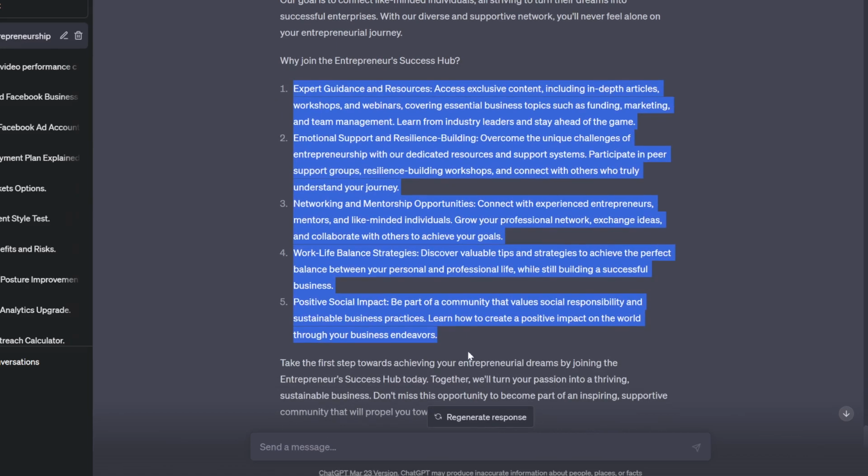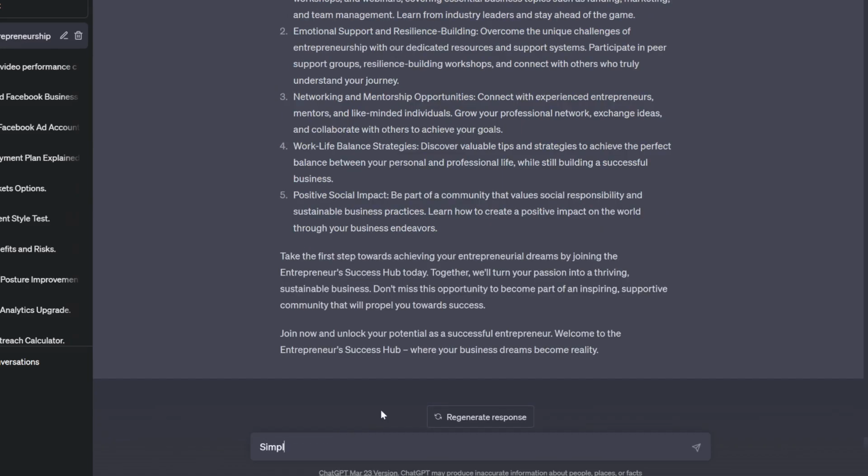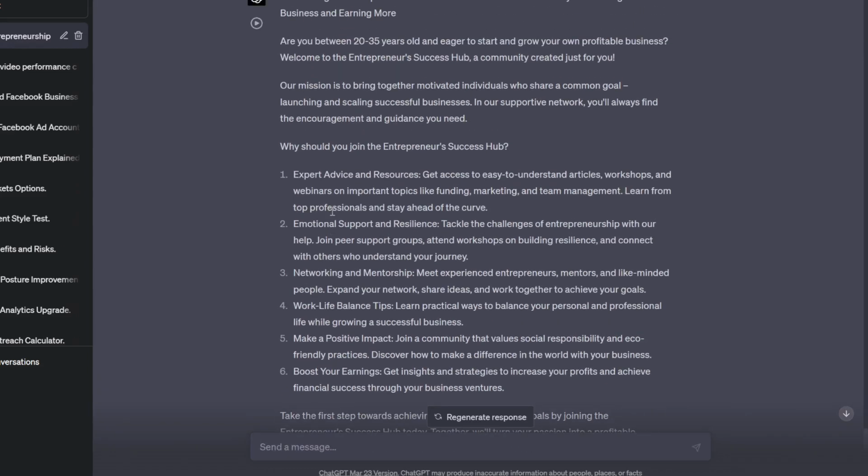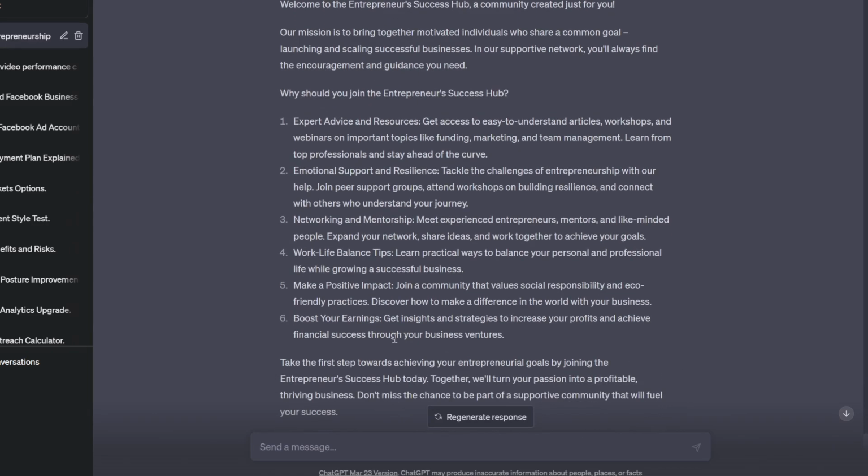And then we've got all this stuff here, which is talking about exactly what this group of people most likely want. I'm going to now ask it to simplify the language and also talk about making money a little bit. So it's done exactly that. It's simplified the wording down, and also it's added in how they can boost their earnings as well. Get insights and strategies to increase your profits and achieve financial success through your business ventures. Now, sure, I could spend another hour on that, tweaking little bits, making sure the headline copy is better, making sure we've got enough pain points in there as well.